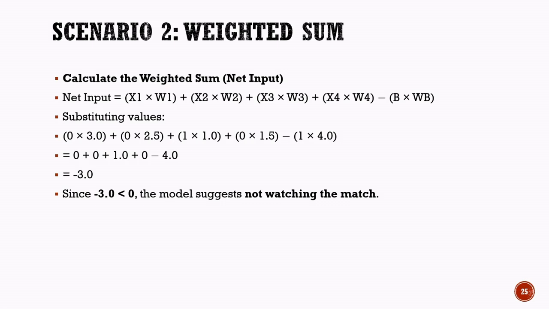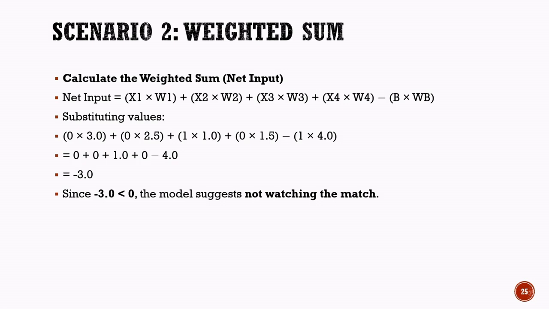For this scenario, the value for "is it an important match?" is 0, with a weight of 3.0. The value for "is my favorite team playing?" is 0, with a weight of 2.5. The value for "do I have free time?" is 1, with a weight of 1.0. The value for "are my friends watching?" is 0, with a weight of 1.5. The bias value is 1, and the bias weight is 4.0.